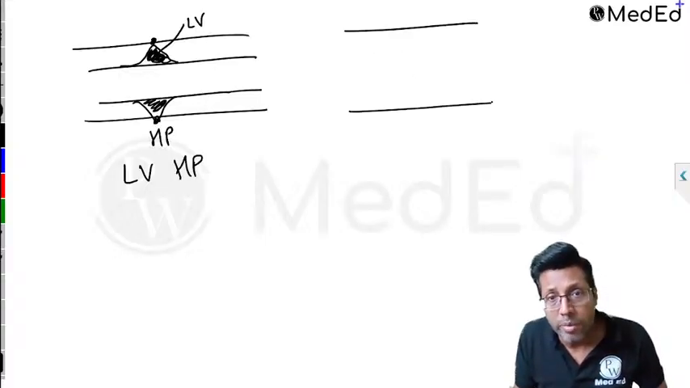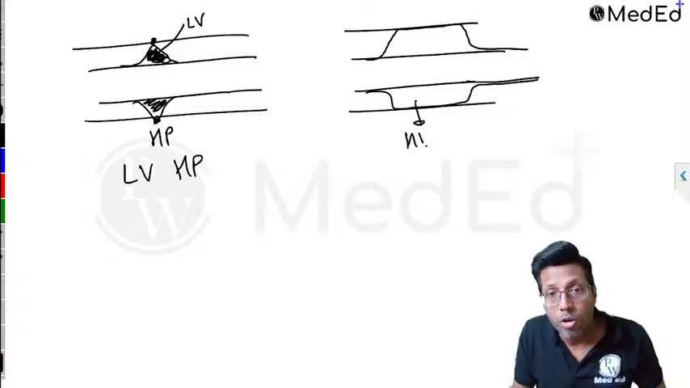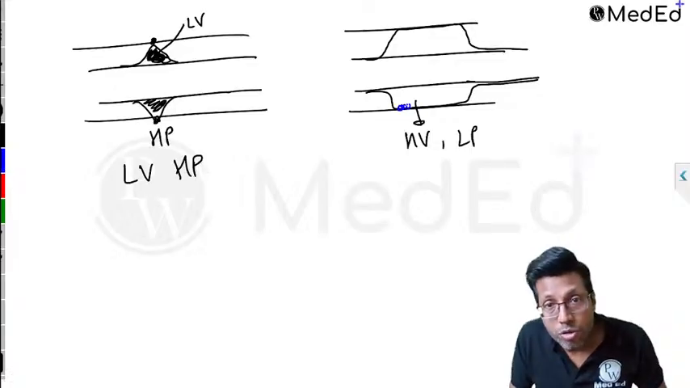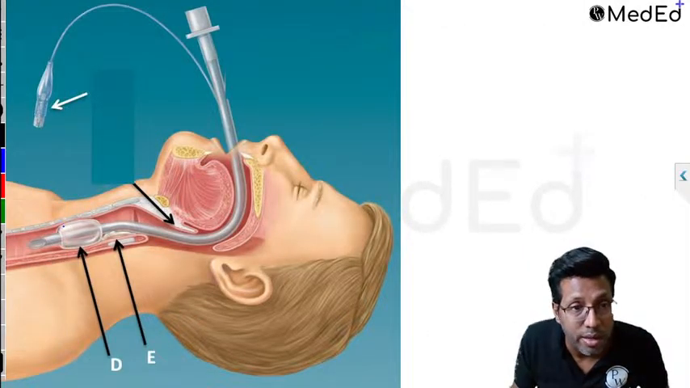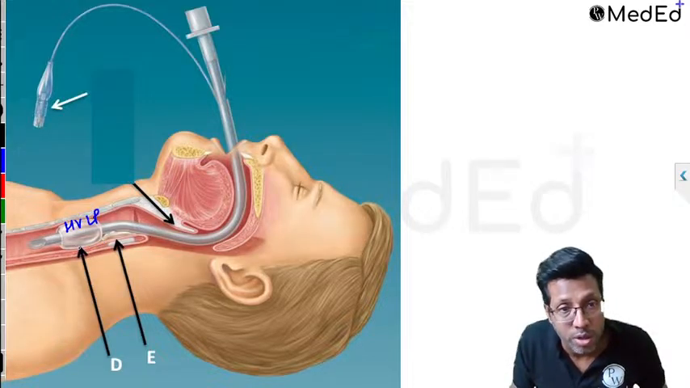Nowadays what they have done is they have made the cuff in such a way that the volume is high but the pressure gets distributed along the tracheal walls. So now you will find the volume is high, but the pressure is low. Why? Because the pressure gets distributed along the tracheal walls, right? And this is the kind of cuff which is preferred. And that's why you get a cuff like this, which is nowadays, as you can see, the pressure gets distributed along the tracheal wall. So this is high volume and low pressure cuff.